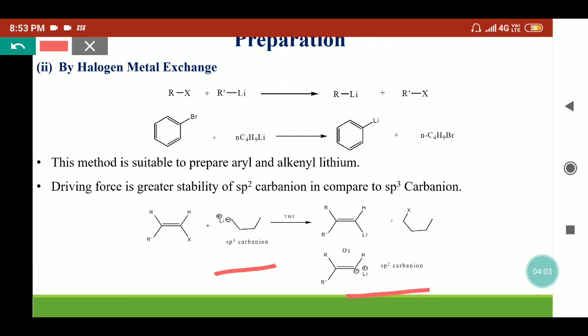Here we will get the sp2 carbanion. So the percentage s character is higher in the sp2 carbanion, which can stabilize the carbanion. So due to the stability of the sp2 carbanion compared to the sp3 carbanion, the reaction will form the sp2 hybridized organolithiums.